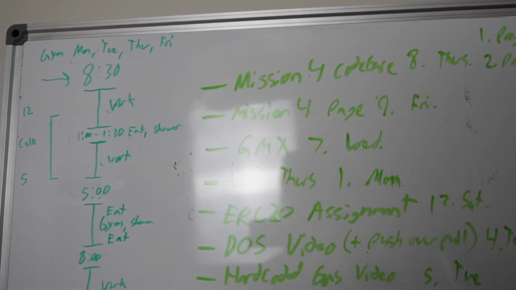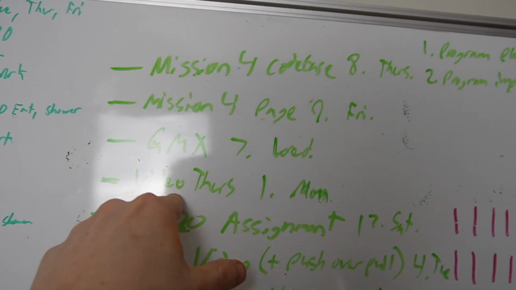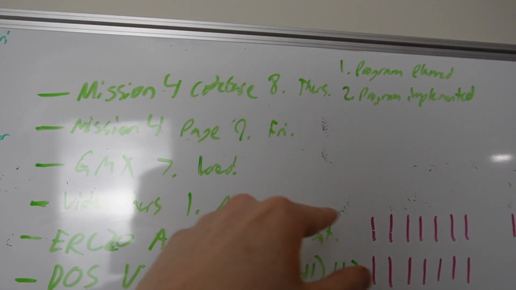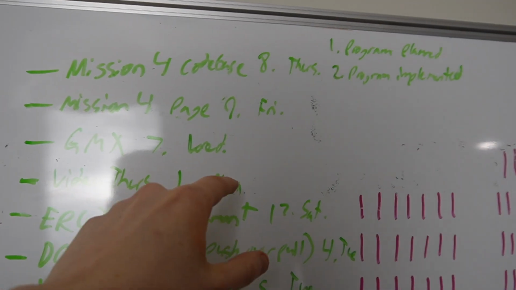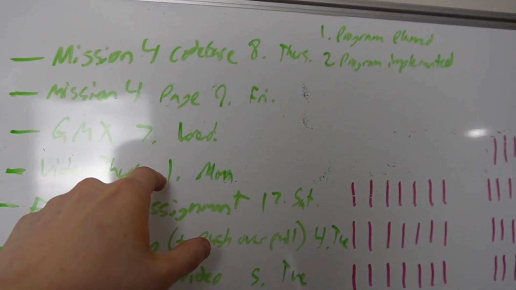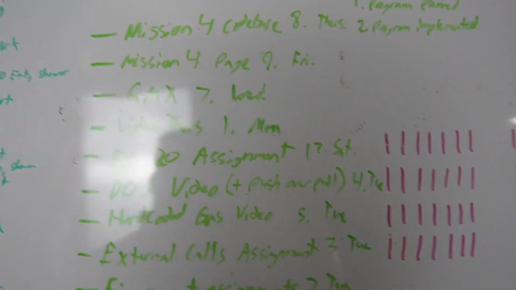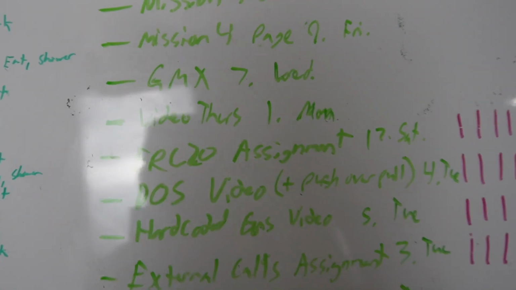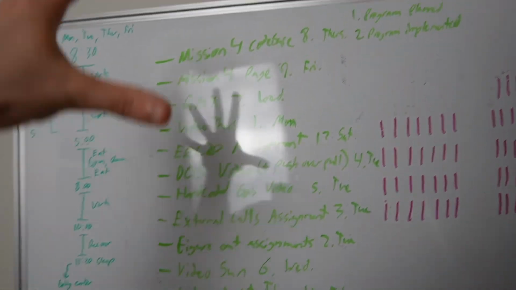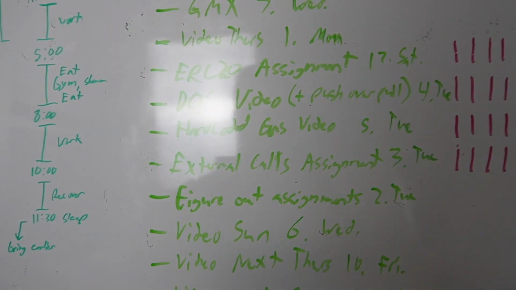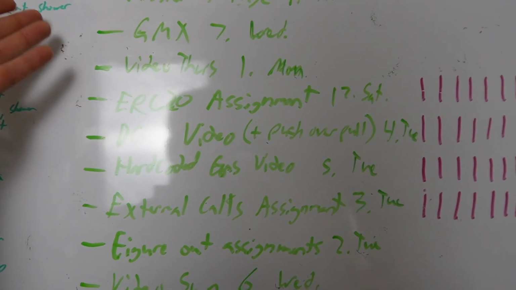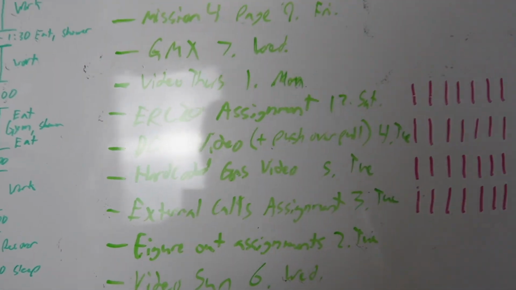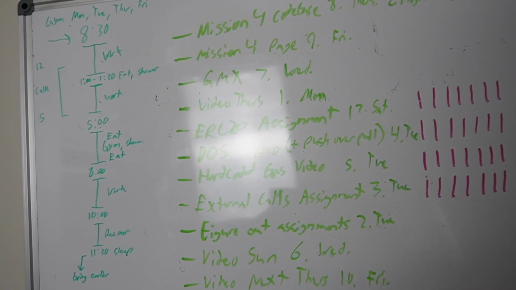So you can see right here, this is what we're doing right now. We're doing a video for Thursday. Right now it's Monday. And this is the number one thing. I just wrote all these. This is a fresh list here, and we're going to knock this one off. It's going to feel great, right? So I've got a lot of things here. First of all, we'll have an engagement for GMX. So that's something that's got to be worked on this week.